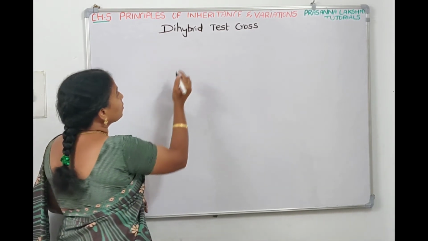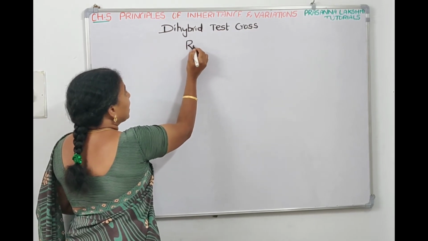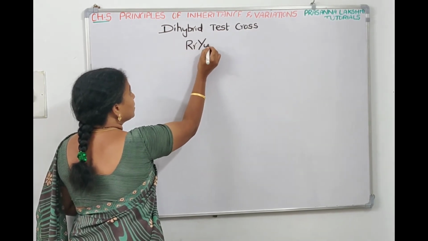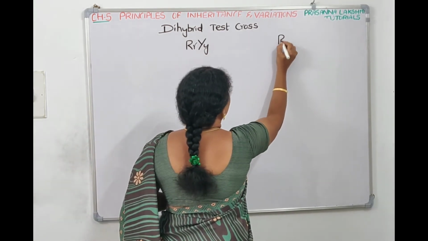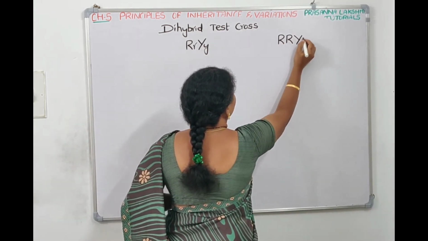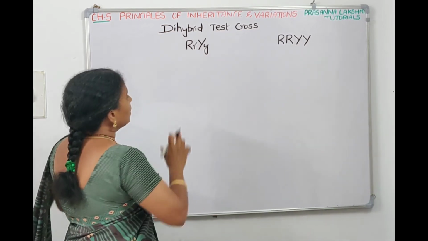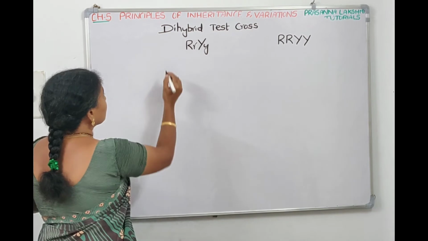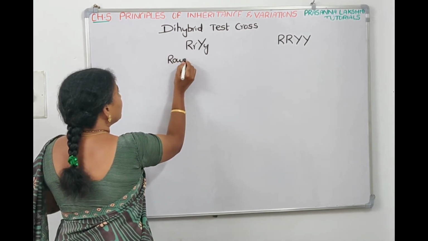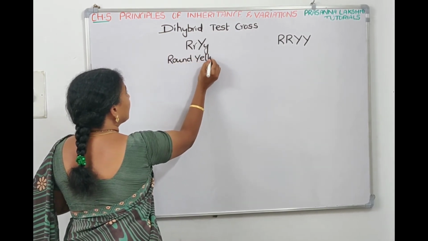So in dihybrid cross, it is capital R, small r, capital Y, small y. It can be this way, or it can be capital R, capital R, capital Y, capital Y. So we need to find out whether it is this genotype or that genotype, because round and yellow phenotypes we know. It is round and yellow.